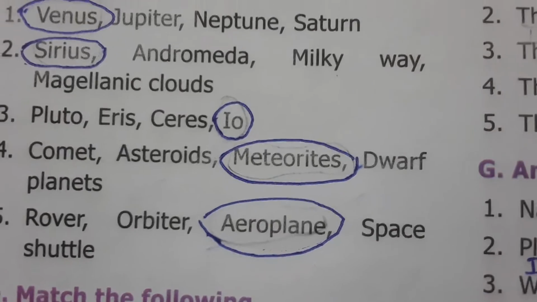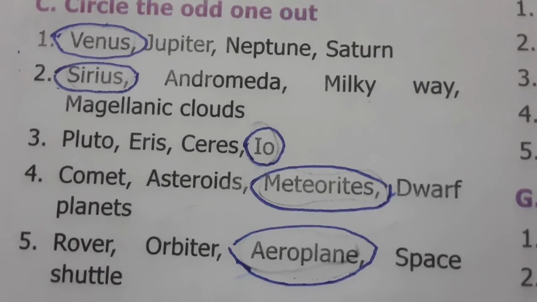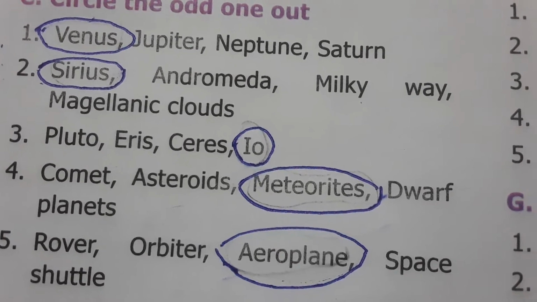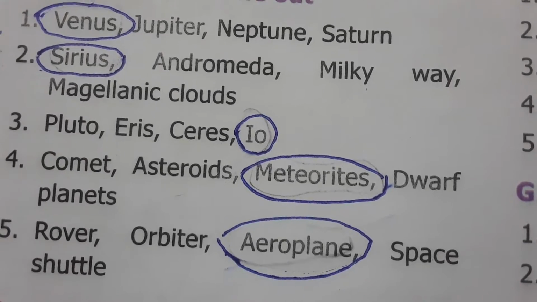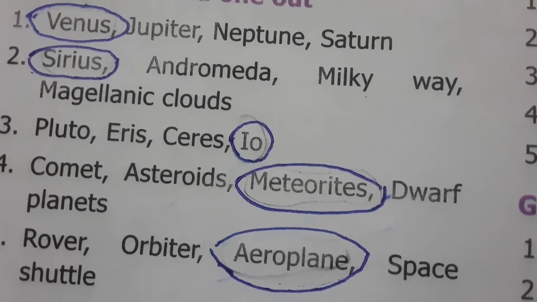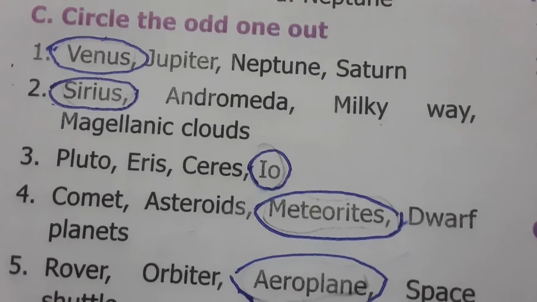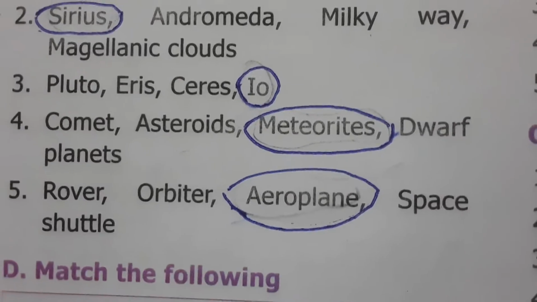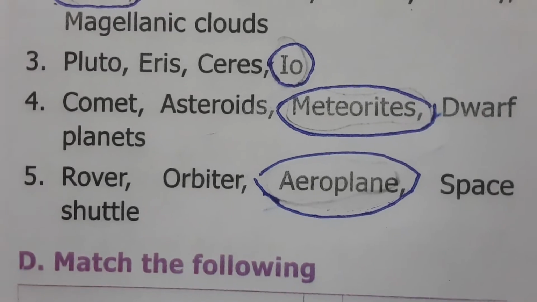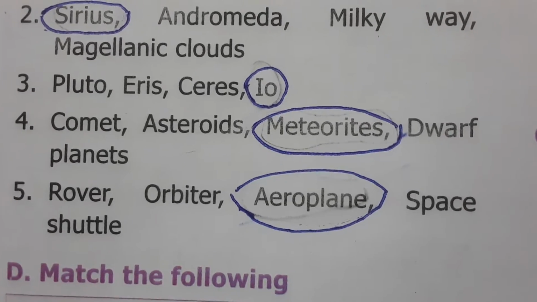Comet, asteroids, meteoroids, dwarf planets. So comets are nothing but space particles, rock particles. The comets, asteroids, and dwarf planets are rock particles, whereas the meteoroids are space dust particles. The fifth one: rover, orbiter, aeroplane, space shuttle.